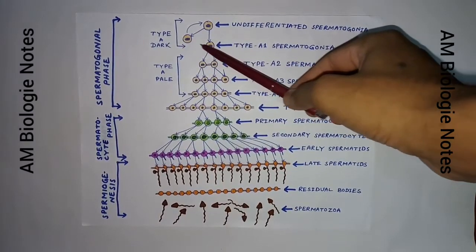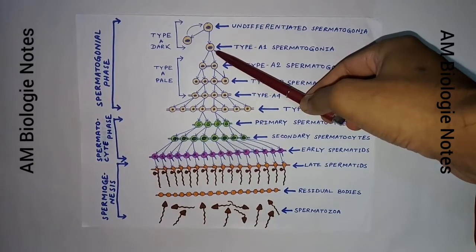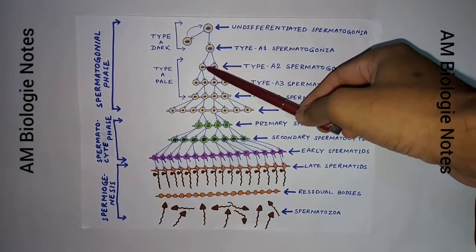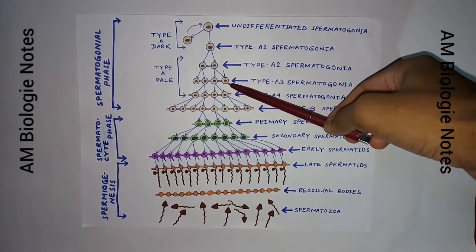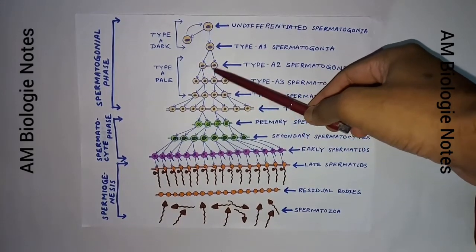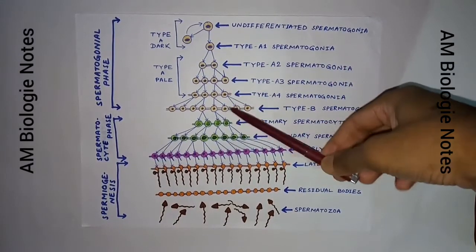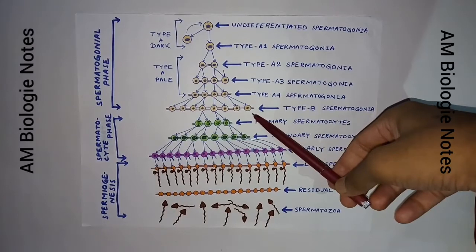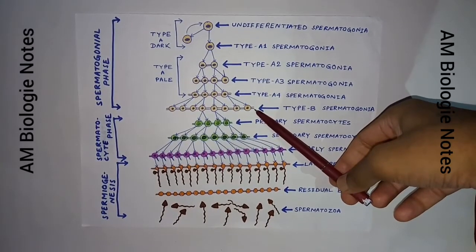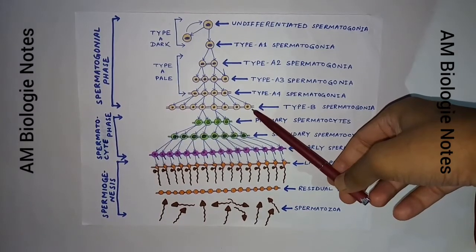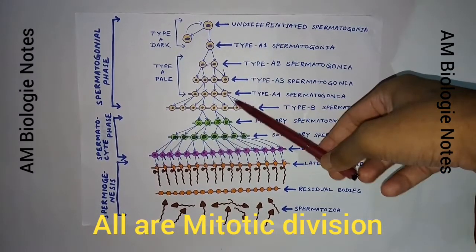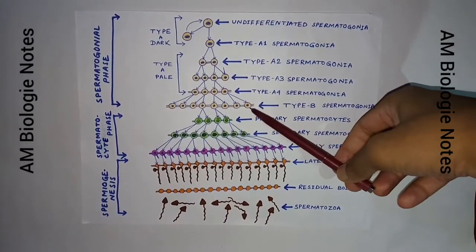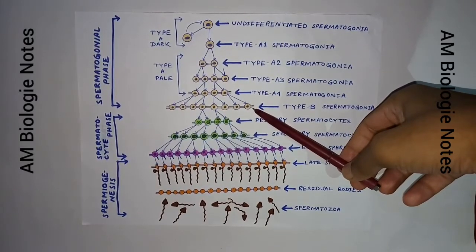The type A dark spermatogonia have ovoid nuclei with intensely basophilic finely granular chromatin. The type A pale spermatogonia also have ovoid nuclei but lightly staining finely granular chromatin. Type B spermatogonia have generally spherical nuclei and chromatin is condensed into large clumps along the nuclear envelope. All these divisions are mitotic divisions. The appearance of type B spermatogonia represents the last event in the spermatogonial phase.